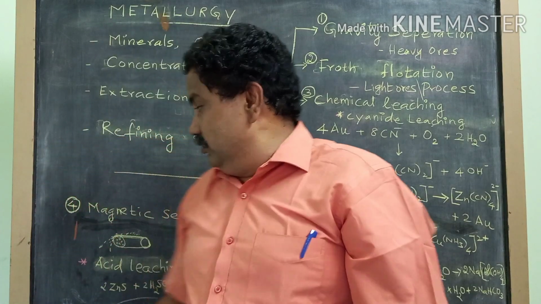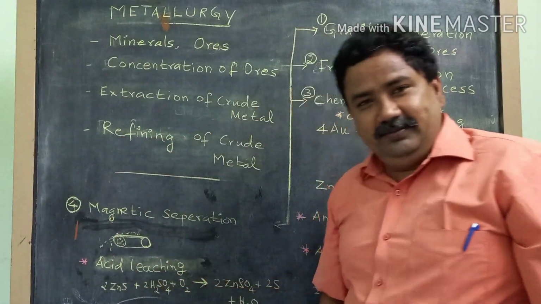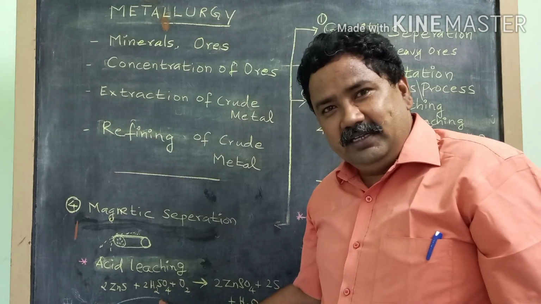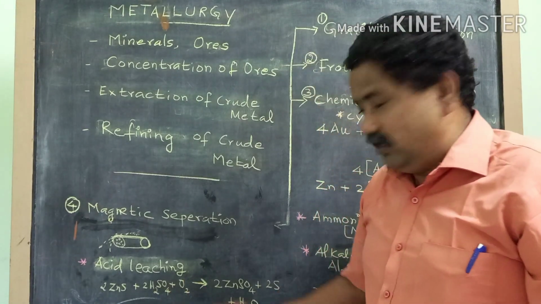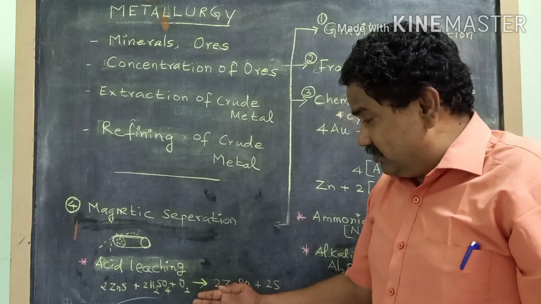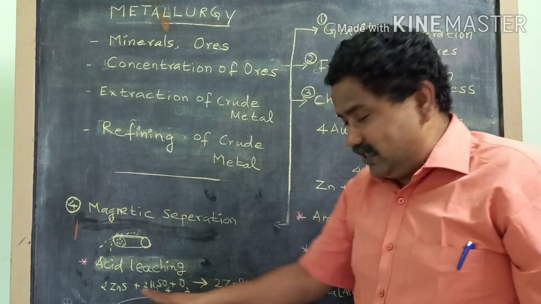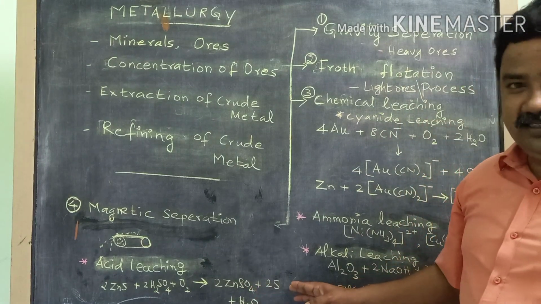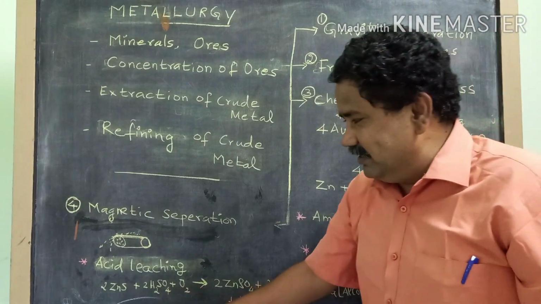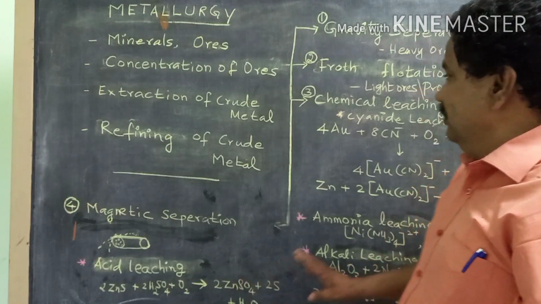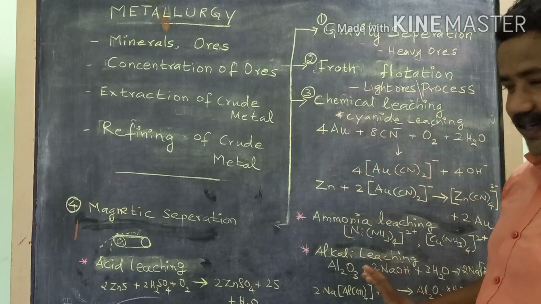Then we'll come back to the acid leaching. There you see here H2SO4 is an acid that has been used, that is sulfuric acid. In presence of oxygen, we make it react to give, here, sulfide ore converted to zinc sulfate and sulfur. Here we use acid for leaching. Okay, so these are the 4 chemical leaching methods that we have.